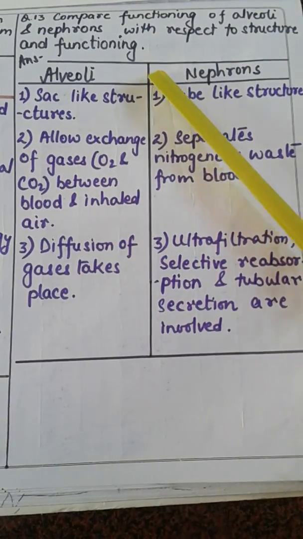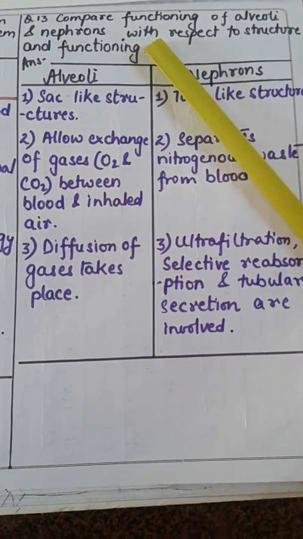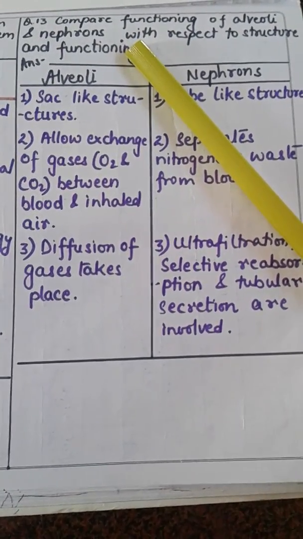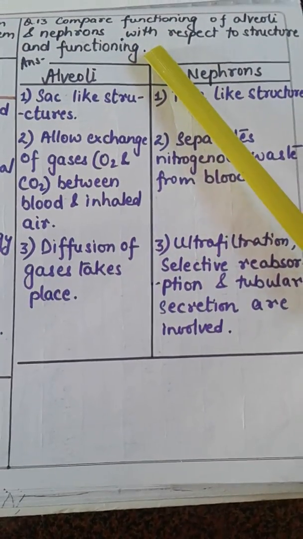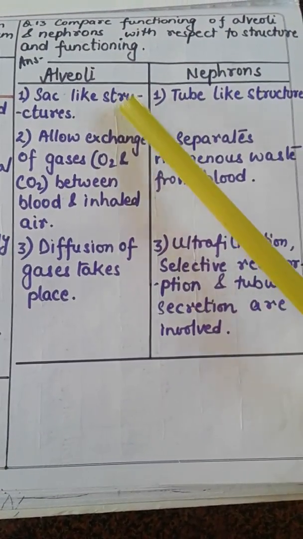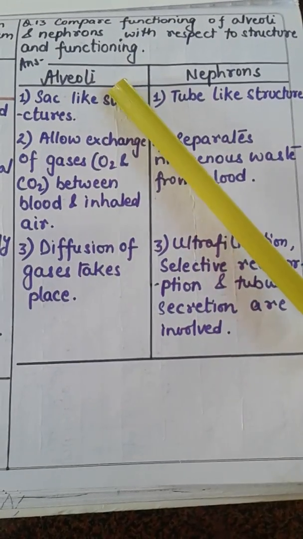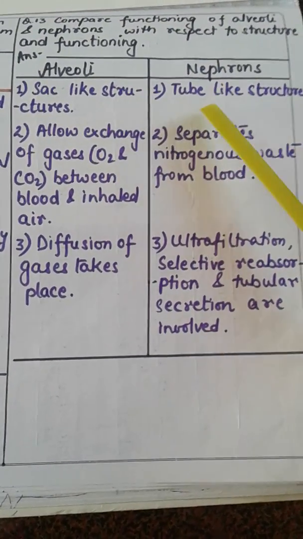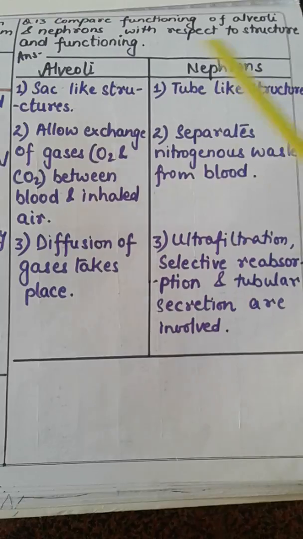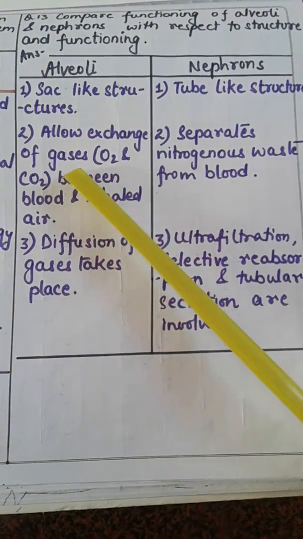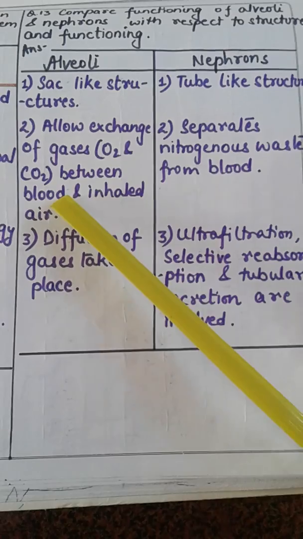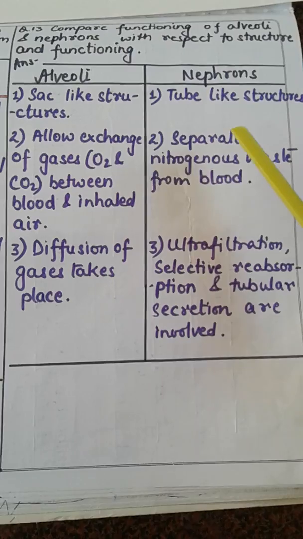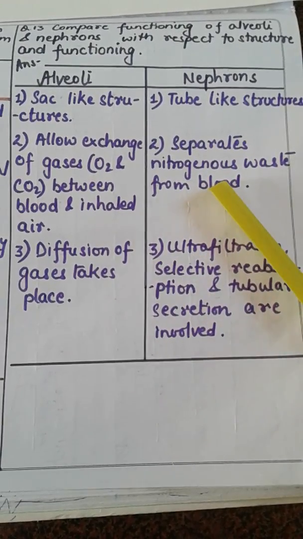Question number 13 and the last question. Compare the functioning of alveoli in the lungs and nephrons in the kidneys with respect to their structure and functioning. So these are the differences. Alveoli are sac-like or balloon-like structures, whereas nephrons, as we have studied, are tube-like structures. Alveoli allow the exchange of gases like oxygen and carbon dioxide between the blood and inhaled air, but nephrons are only meant for the separation of nitrogenous waste from the blood.